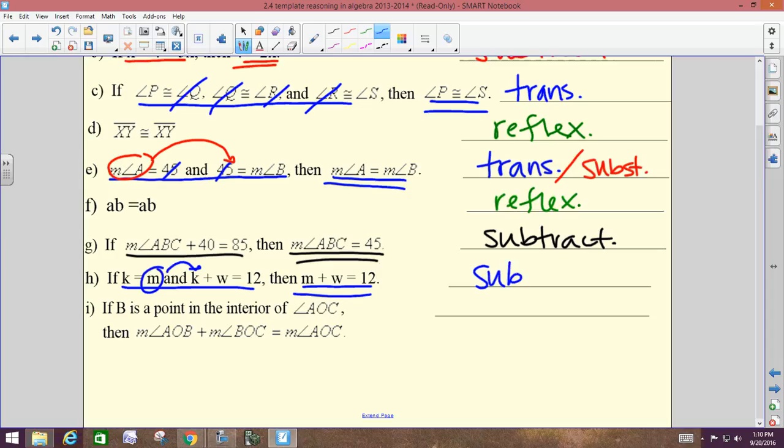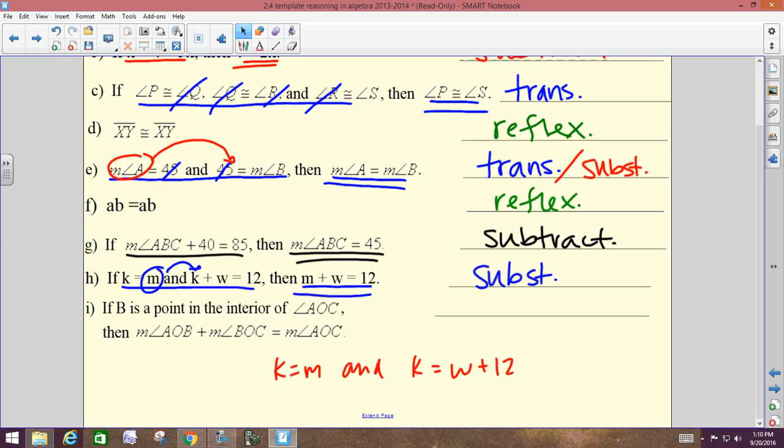In order for it to be transitive property, you would have to have it say something like if k equals m and k equals w plus 12, so that the k's were by themselves, then it's transitive. But my k value is connected to a w, so I can't call that a transitive property. Whatever you're eliminating has to be by itself on the equal sign. Does that make sense? Just shake your heads yes for me.